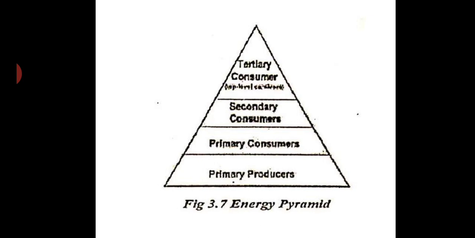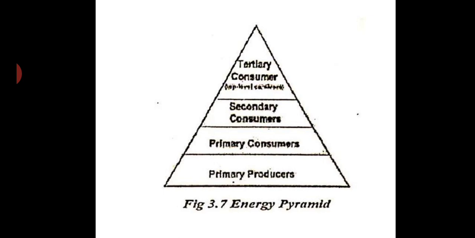Each step of the food web is called a trophic level. These trophic levels together form the ecological pyramid. Pyramid you have seen, na? It's like a triangular shaped structure with 4 sides, and a long big base, and it is pointed at the top. So when we draw this energy pyramid or ecological pyramid, you can see everything is dependent on the primary producers. So what are the primary producers? It is the plants, the plant kingdom, whatever you call grass, plants, trees, shrubs, all these are the primary producers.